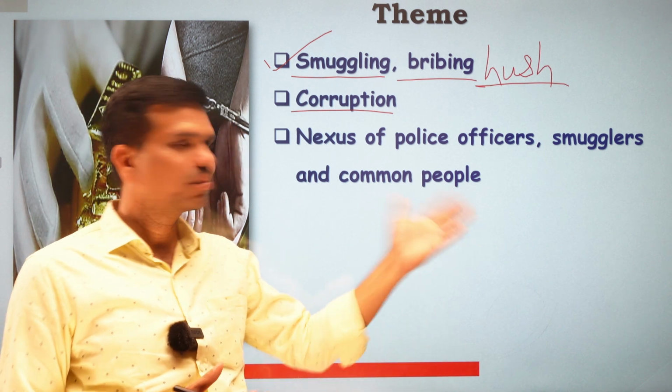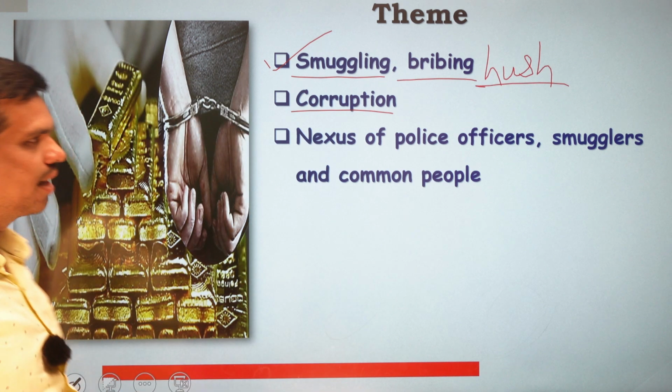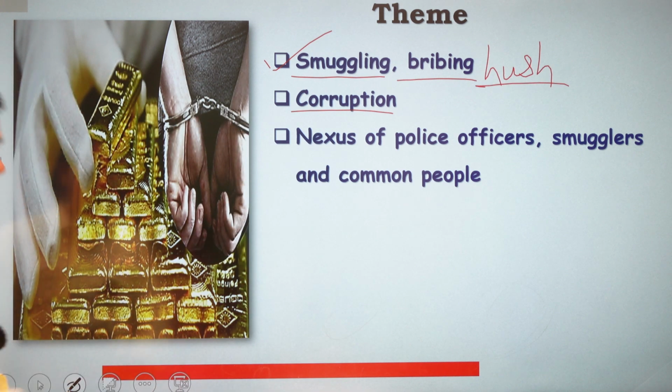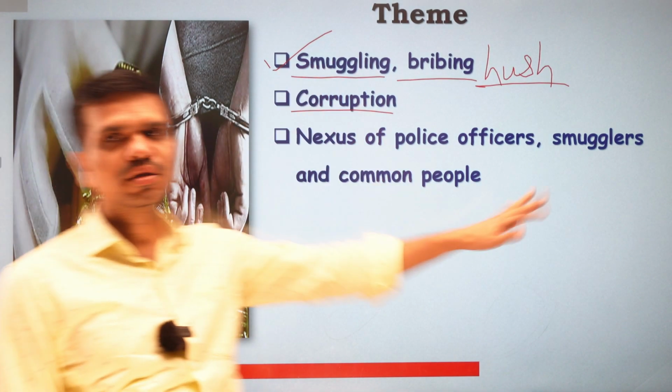Everything has been described in a very smooth manner, and this is the nexus among all these people. So this is all about the short story Hush.